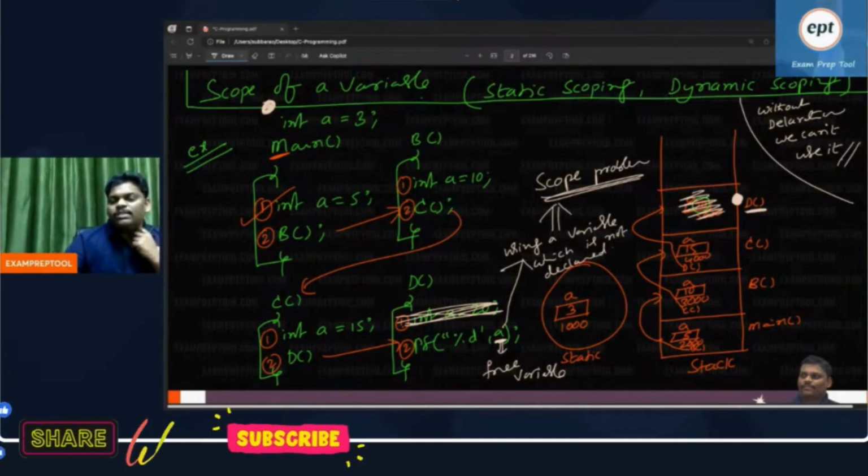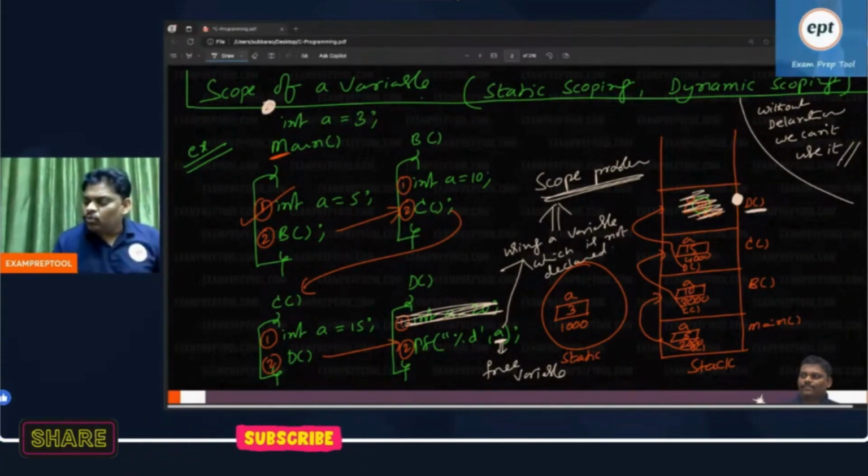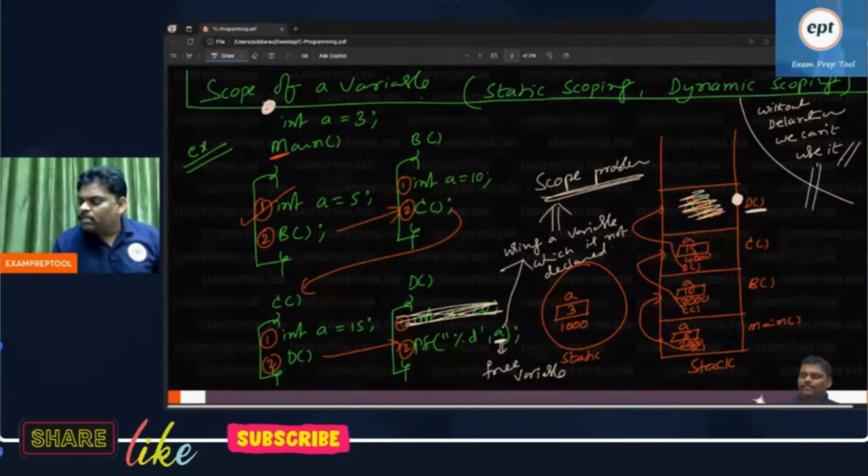See, you are using something which is not declared. That is a scope problem. The variable is a free variable. We don't know from where it came. This is the violation of the rule. The rule is saying that without declaration, you cannot use that variable.